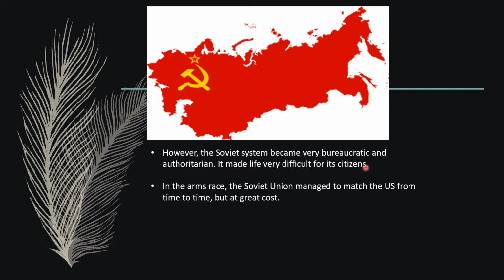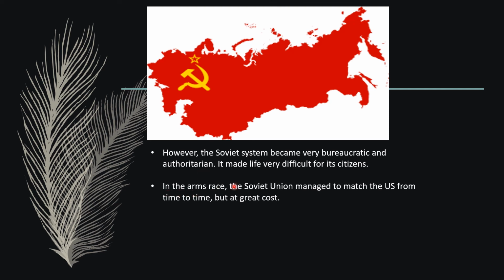When everything was owned by the state, it made people's lives very difficult because it became very bureaucratic and authoritarian. For example, when you go inside a government office and you have some work, they make you go from one table to another table, and that makes your work very difficult. The same thing happened with the citizens of USSR.